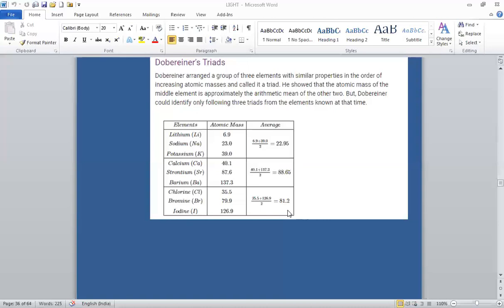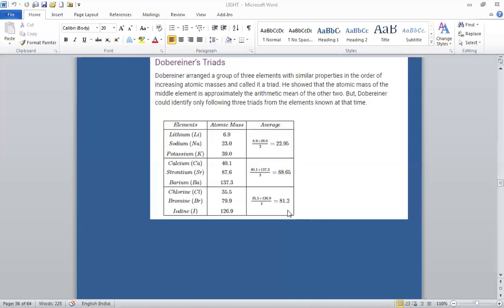This was a limitation, but we can say this was the first attempt to relate properties of the elements to the atomic masses. So we can say it was Dobereiner's achievement. Dobereiner was the first to recognize the relationship between the properties of elements and their atomic masses, and this encouraged other scientists to look for trends between properties of elements and their atomic masses.